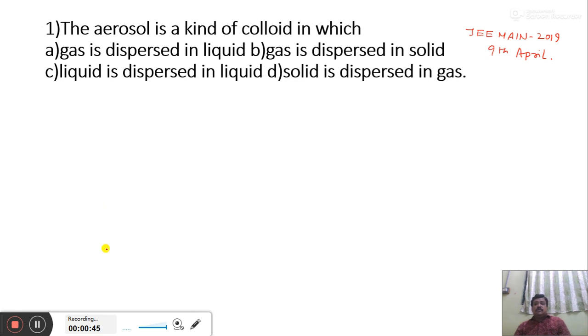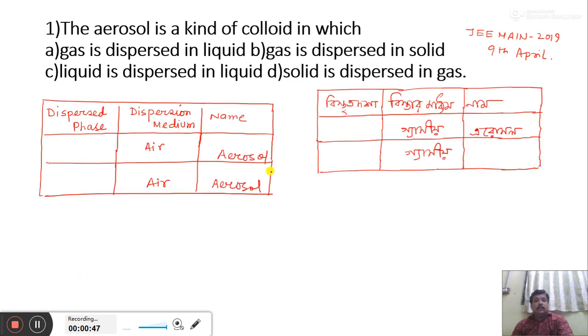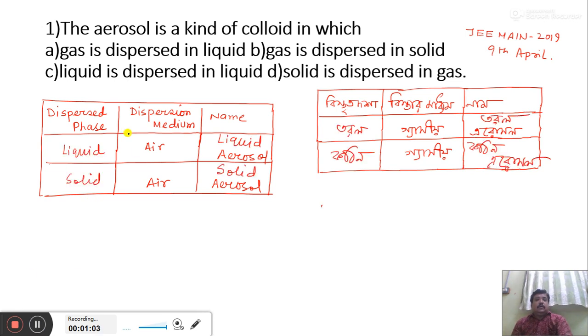To solve this question, we know aerosol is a colloid where the dispersion medium is air. Now, depending on the dispersed phase, aerosol is classified in two categories. When the dispersed phase is liquid in nature, it is called liquid aerosol. And when the dispersed phase is solid in nature, it is called solid aerosol. Now, in the above four options, in option D, solid is dispersed in gas, air.